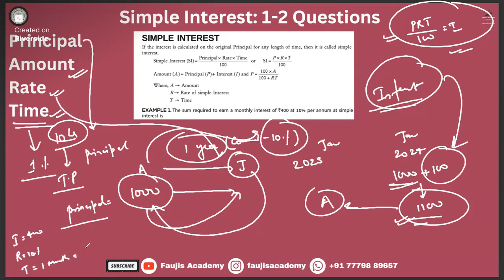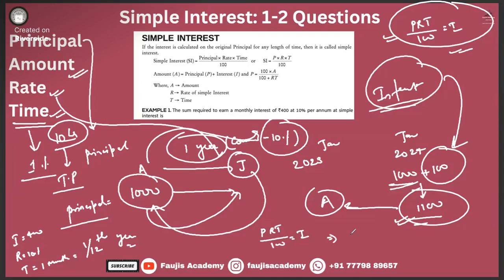1 month, or in other words, 1/12th of a year. Right now, 1/12th of a year. So what is the sum? PRT divided by 100 is equal to I. What premises have they given? P we don't know.